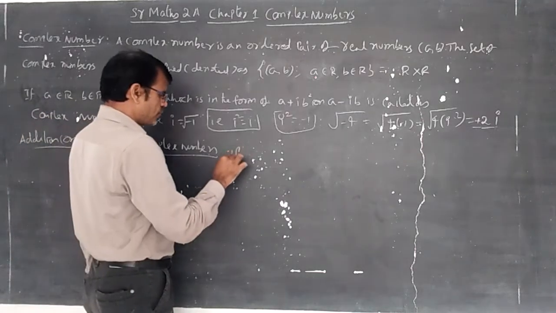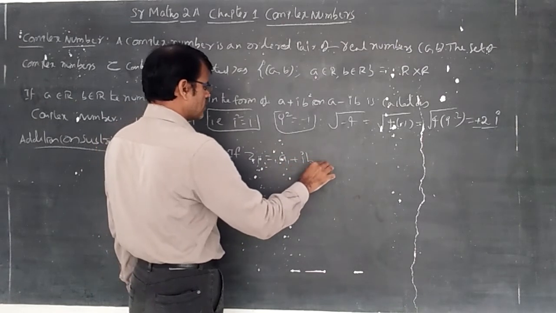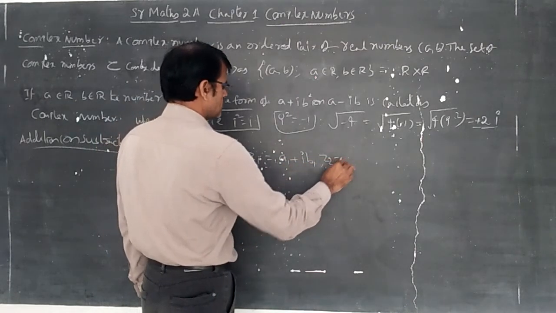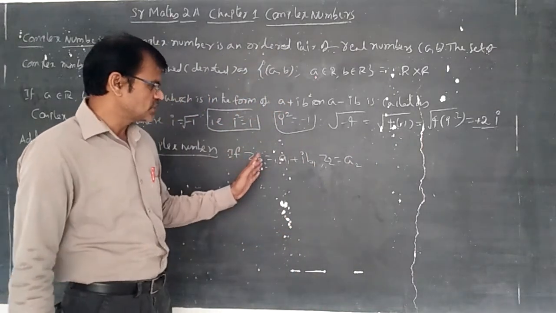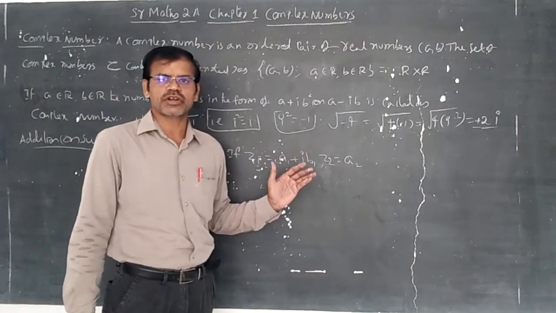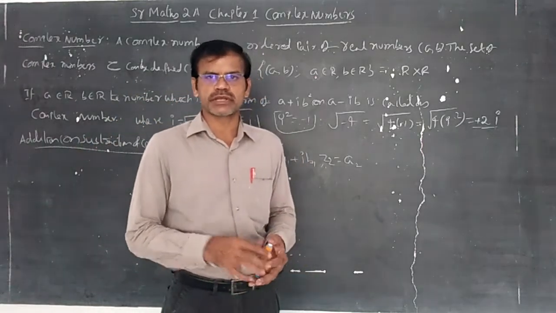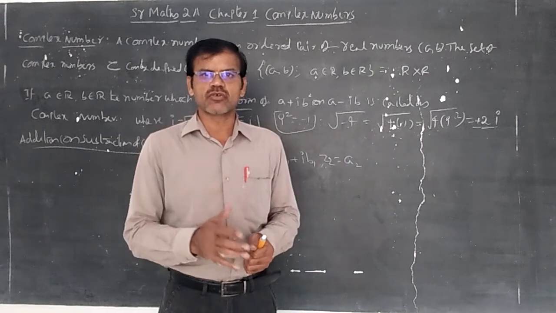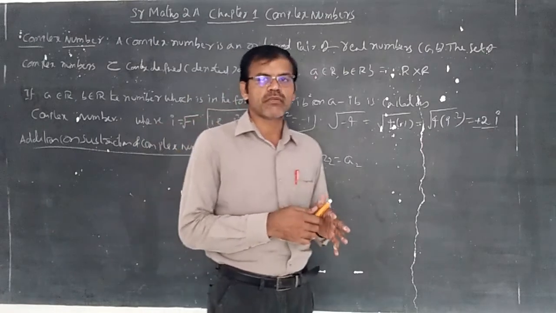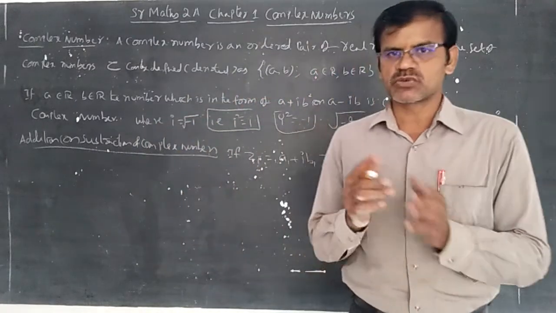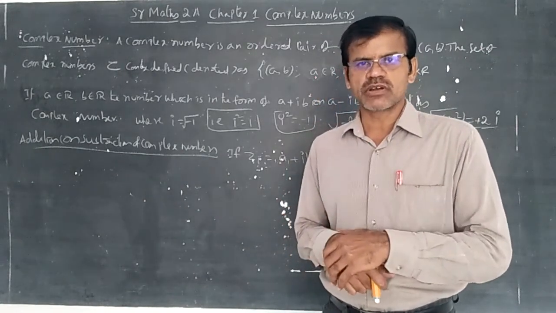Addition or subtraction. If z1 is equal to a1 plus ib1, comma z2. This is simply notation; c1, c2 are simply z. General notation: x comma y are the coordinates of a Cartesian plane. So x1 comma y1, x2 comma y2, x3 comma y3 are said to be Cartesian coordinates. In the Cartesian coordinates, if we are writing in the form of x plus iy or x minus iy or x1 plus iy1, x2 plus iy2, the complete notation is denoted with z1 or z2 or z like that.